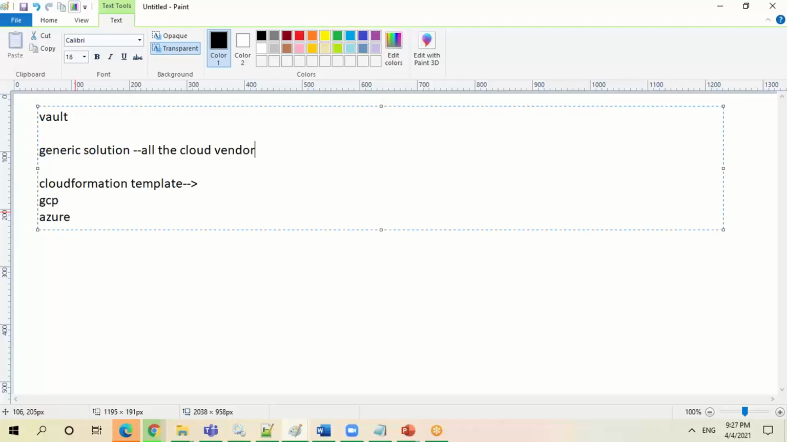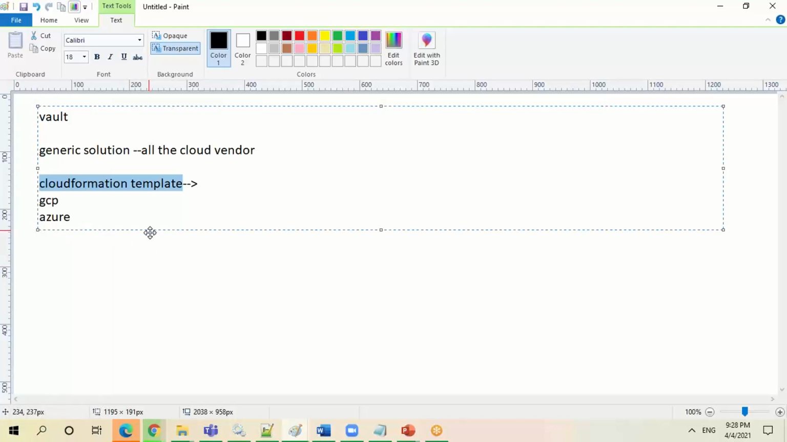So there are two approaches basically I can talk about. One is a generic solution, where the infrastructure as code you have written can fit all the cloud vendors. What you have to change is basically the provider and some APIs. It is not like you have to completely discard all the templates you created for the previous cloud vendor. You have to change only a few things. Clear till now, Suresh? Any questions, please?